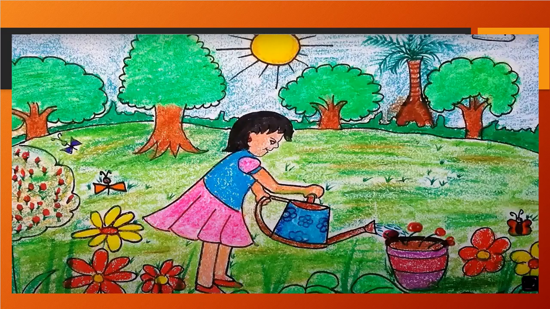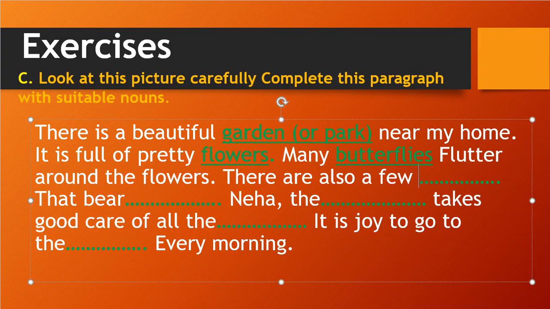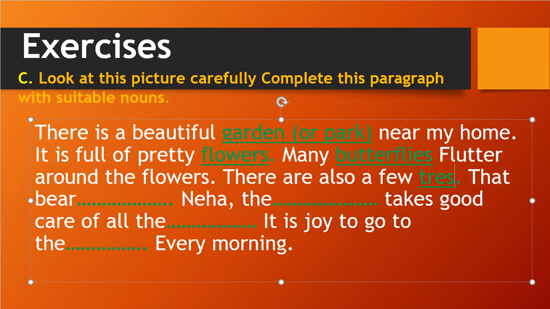So in our picture you see there are so many flowers, and there are few trees. What are few? Trees will be few and flowers will be more. So what will be our answer? Trees. Okay, there are lots of trees, so we say trees are few.